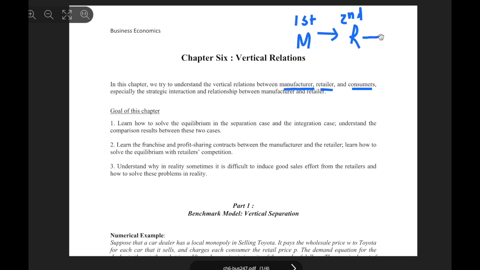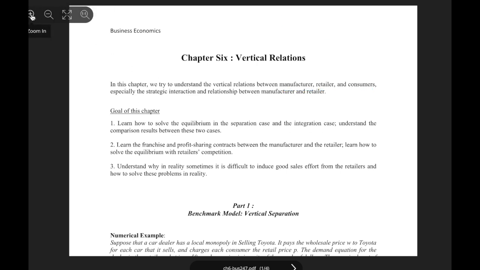And then the retailer sells it to the end consumer, right? So there are steps, and we're gonna look at the vertical relationship among these three, and especially the strategic interaction and relationship between the manufacturer and retailer. Okay,